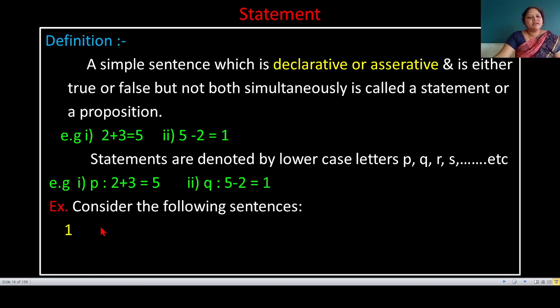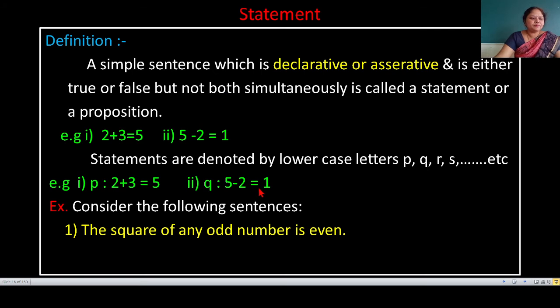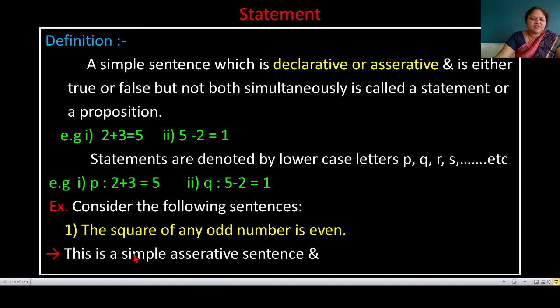Consider the following sentences. First sentence is, the square of any odd number is even. So student, what type of sentence is this? This is an assertive type sentence, a simple assertive sentence, and hence it is a statement.